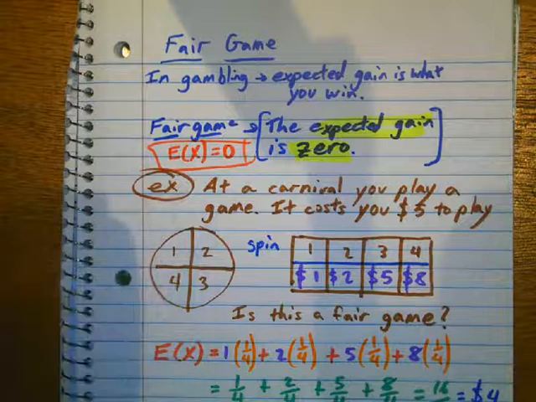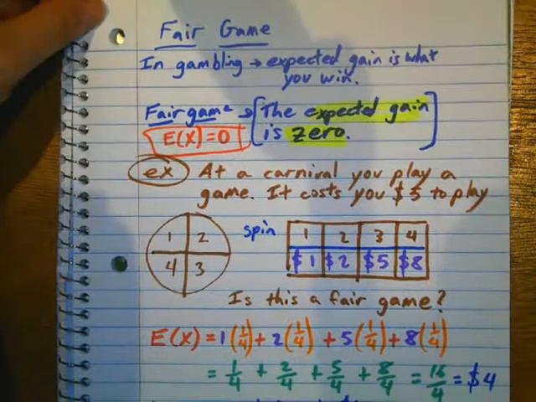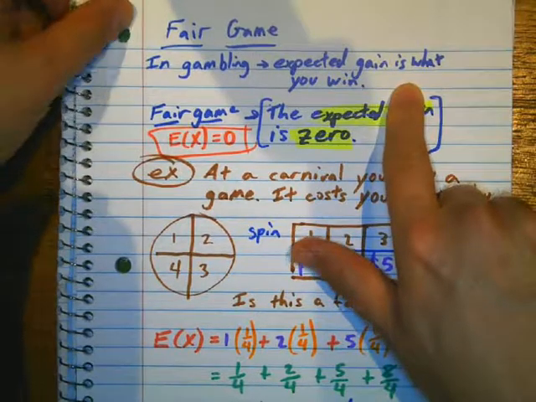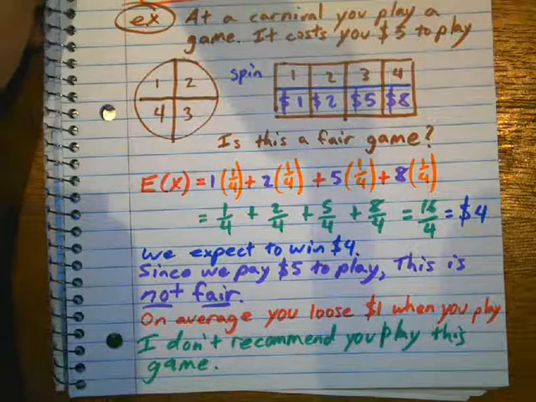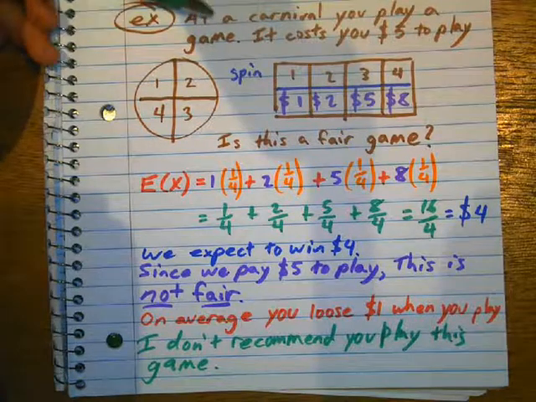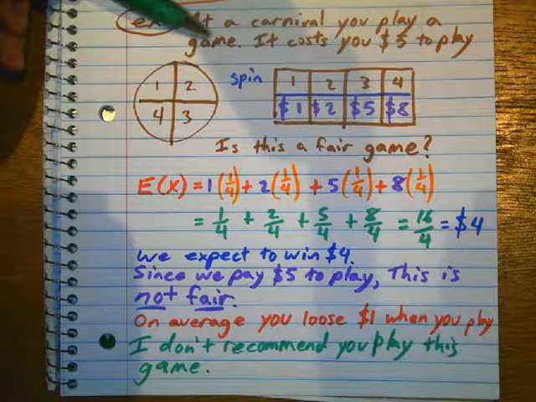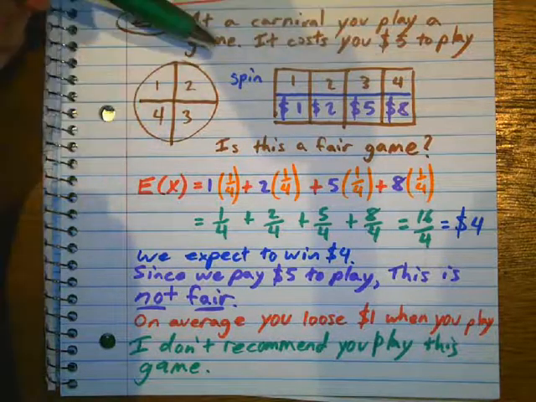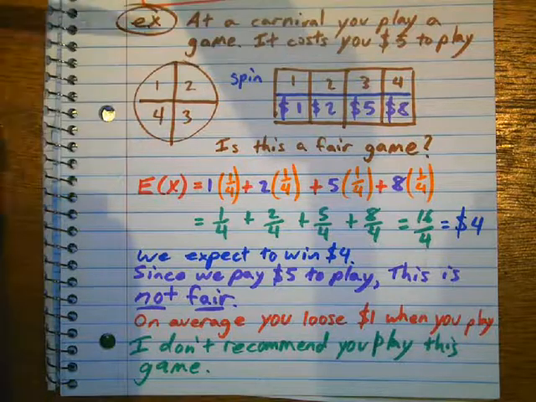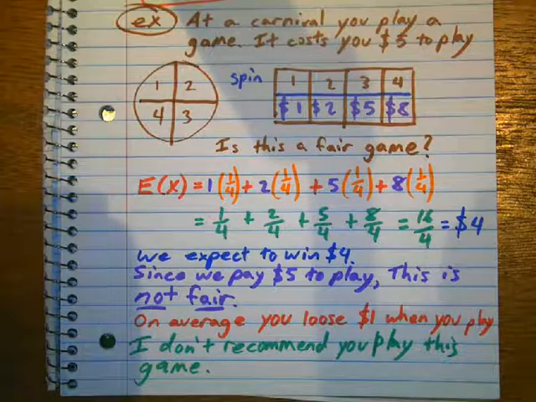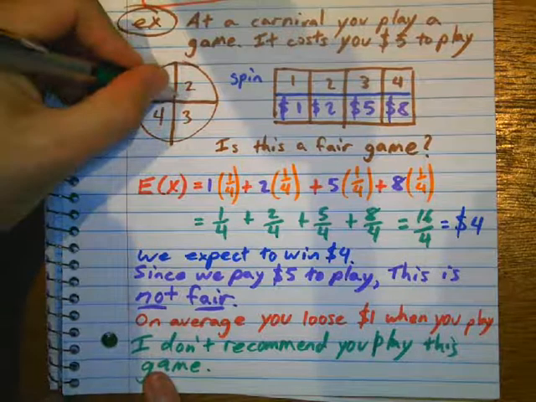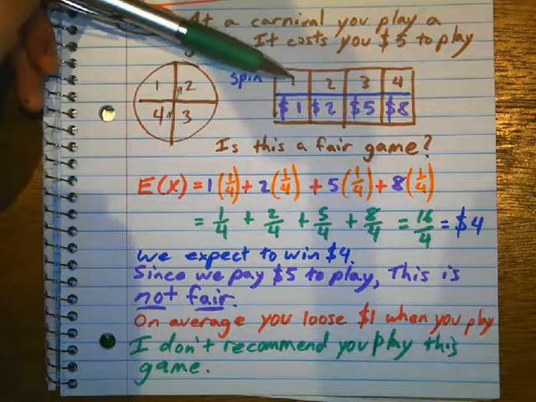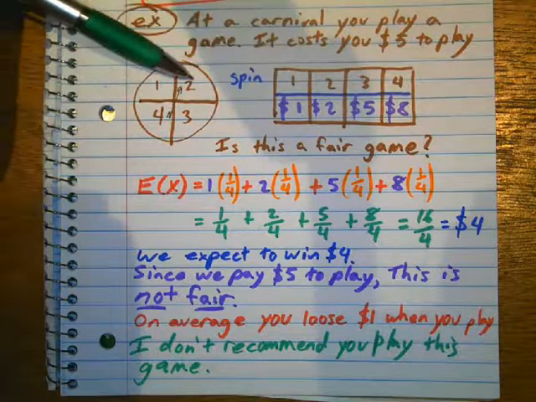So let's do an example. And in gambling, we're expecting to win, right? So let's look at this example right here. Okay, you go to a carnival, there's Mickey Mouse, Dumbo, clowns, whatever. And you're going to play a game. It costs $5 to play the game. You've got a spinner, so you're going to spin your spinner, and you could either land on a 1, 2, 3, and 4.